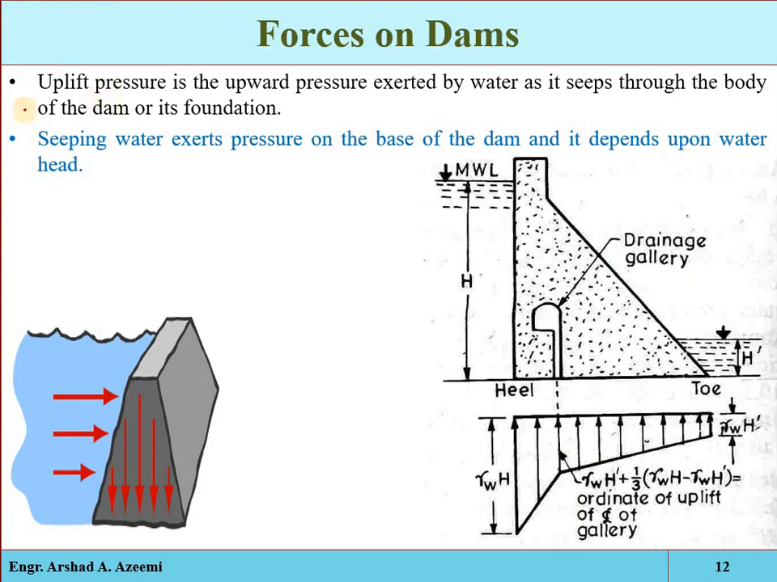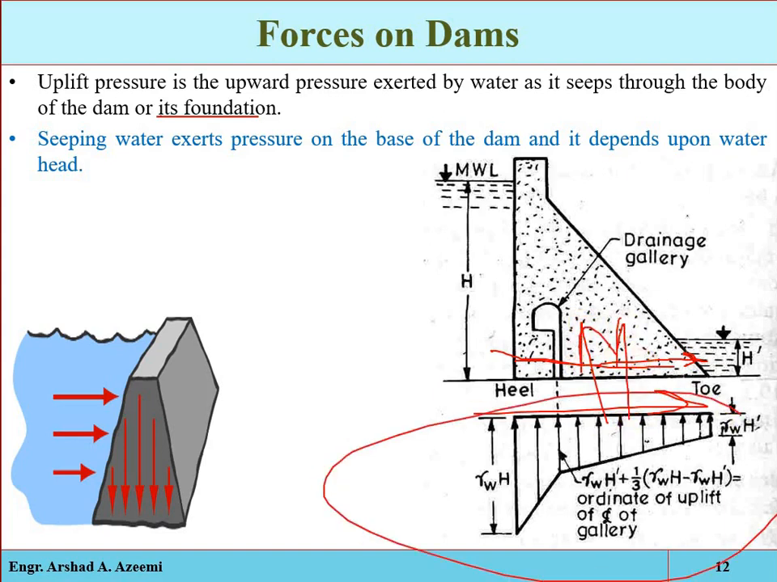It seeps through the body of the dam or the foundation. If water is seeping or flowing in the body or in the foundation, it will exert some uplift pressure, and that is its distribution diagram. That is the intensity of the uplift pressure at the heel point, that is the intensity at the toe point, and the line represents the magnitude. This is the intensity of the uplift pressure at this point. Its direction is upward, and the point of action will be B/3. This is also a main type of destabilizing force.